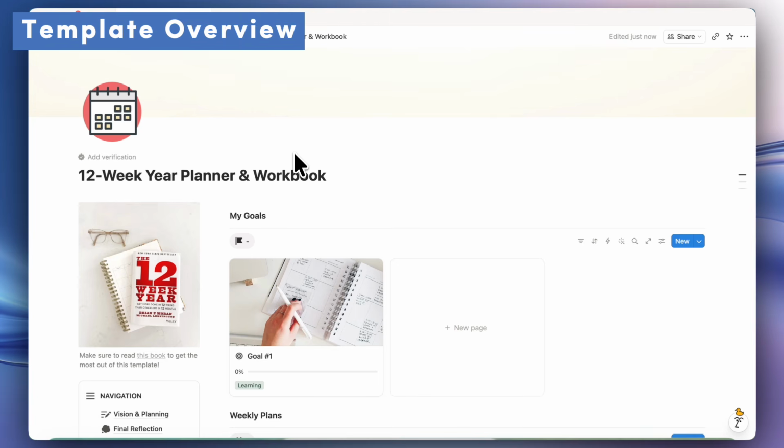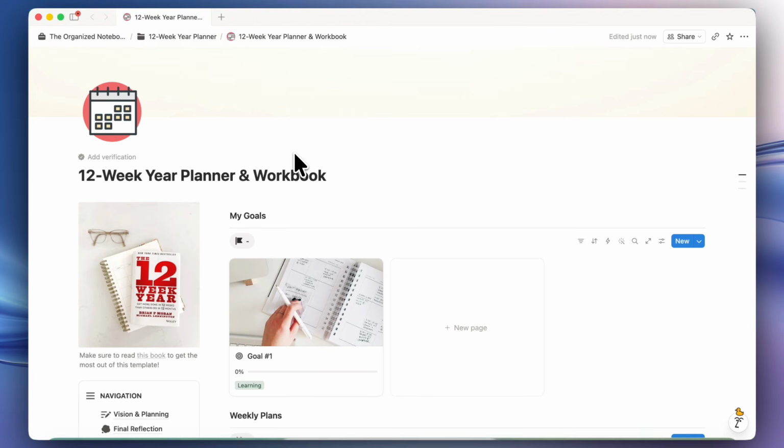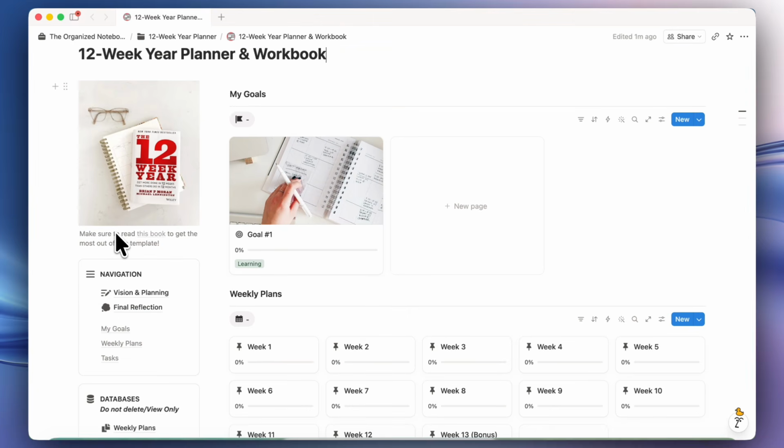To get started, let's do a brief overview of this template. So when you first download this template, this is what you'll find. You can check the link to the book, which I would recommend reading before starting to use this template, since it's going to give you more context and allow you to fully understand this system.